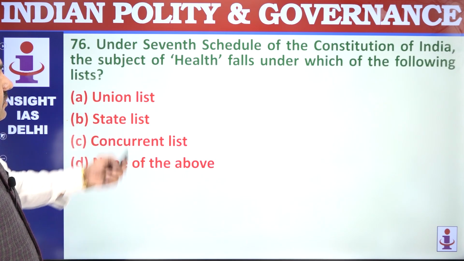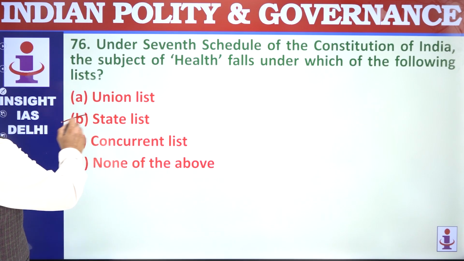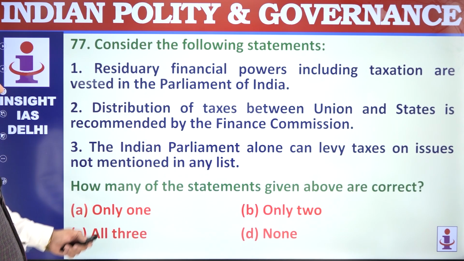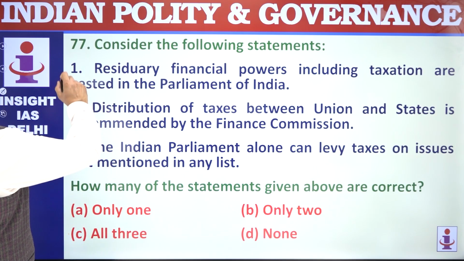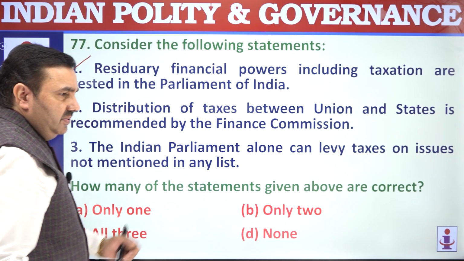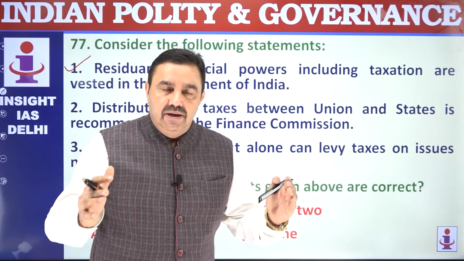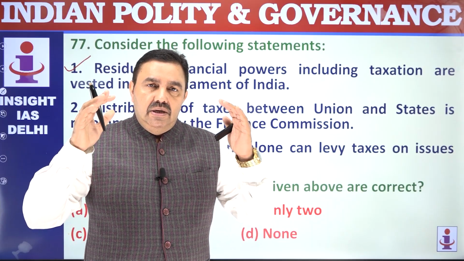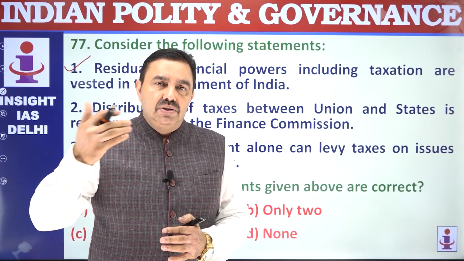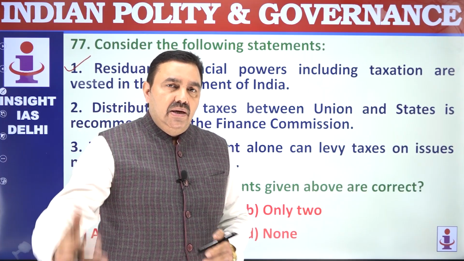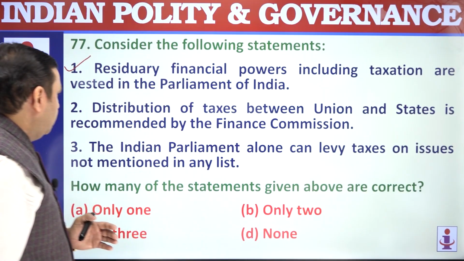Under entry 7, city health falls under state list. Entry 97, residuary financial powers, including taxation, vest with Parliament. That's why service tax was imposed by Parliament, because service tax was not originally mentioned anywhere. So at that time Pranab Mukherjee was finance minister, and he used residuary powers of Parliament to create service tax.